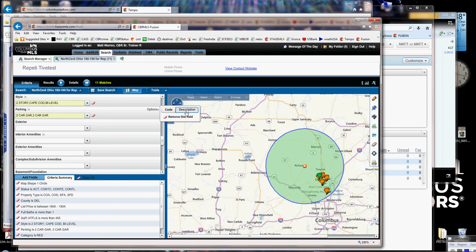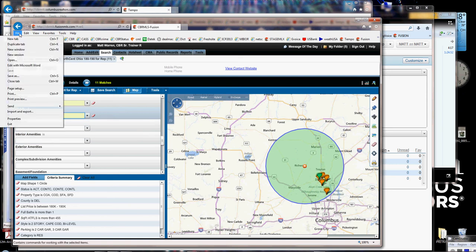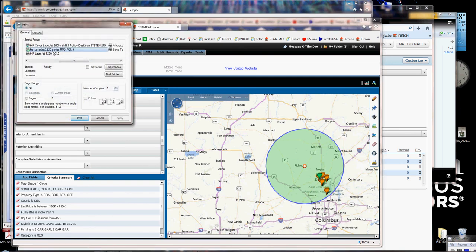And again, your whole point here is that you want to see these and save them so that you can recreate them over in the new system Flex. So again, I go to File and I go to Print right here. And when I click on Print, I can either print it to my printer, or I'm going to print it so you can see it to a PDF. So I click Print, to a PDF printer if you have one. PDF 995 is another one, Cute PDF.